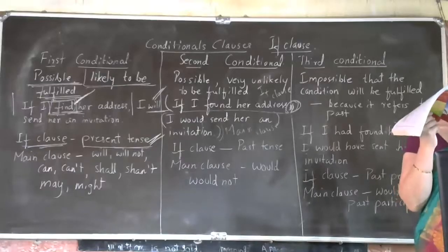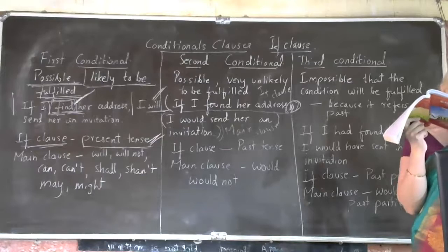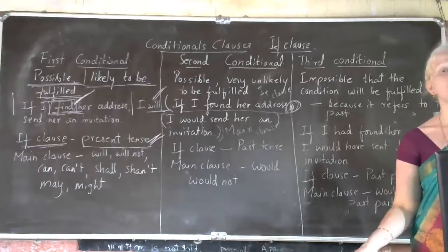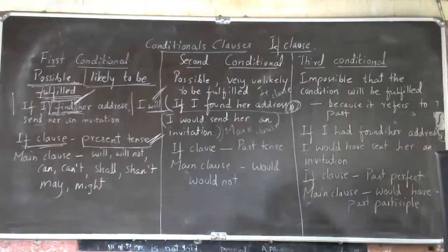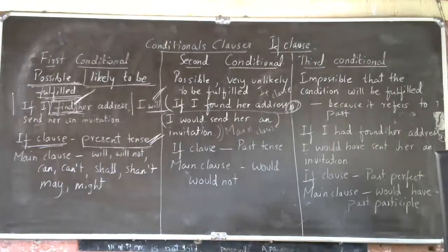What is the answer for the second one? If you lend me some money, who will tell me the answer? Shri Krishna: I can buy a new car.